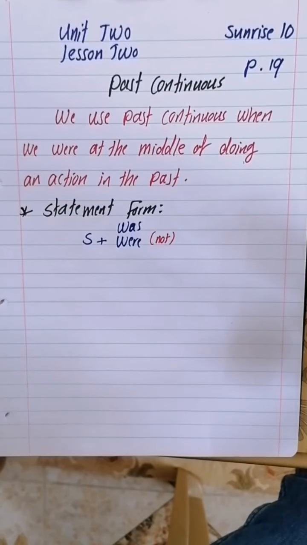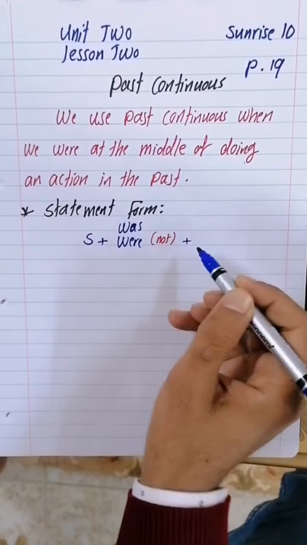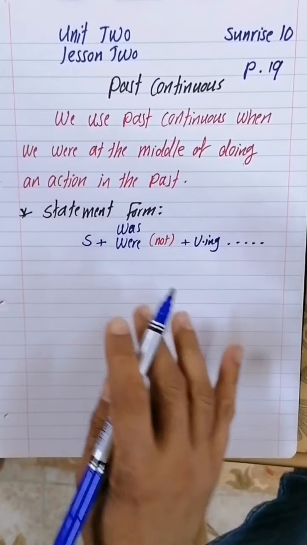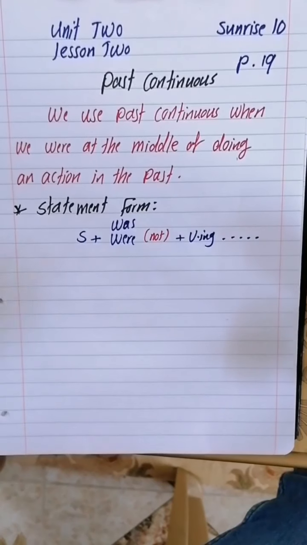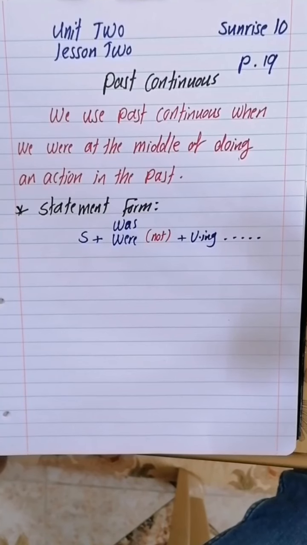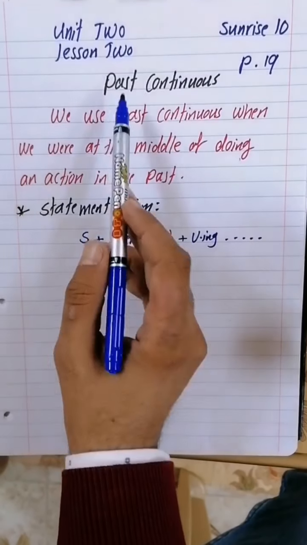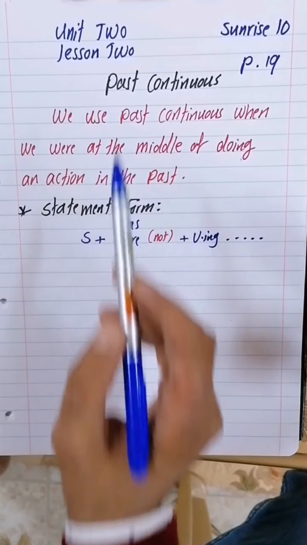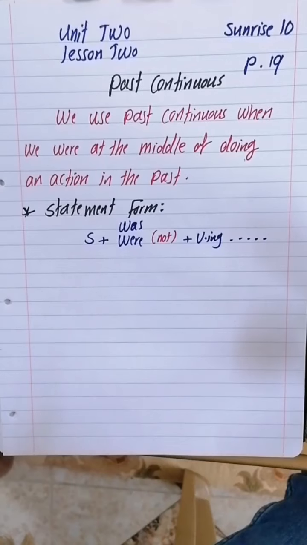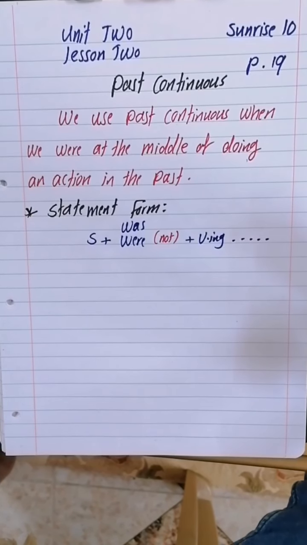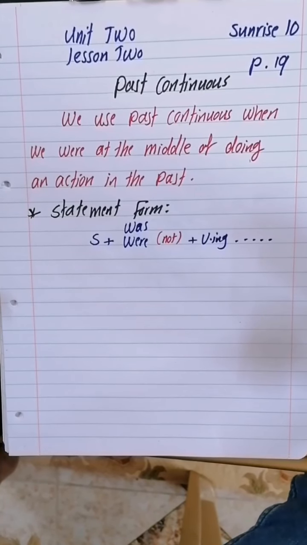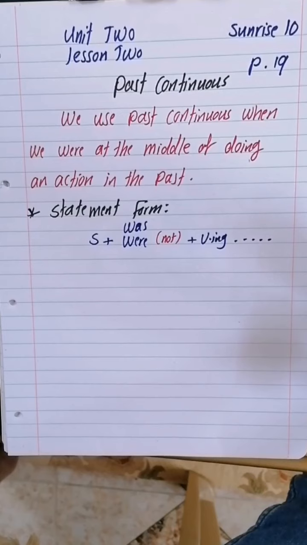And after that, because we talk about continuous, we need to have verb ing and then complements. In present continuous we said we need to have subject is, are plus verb ing, but now we have past. So is, are are present, was and were are the past form. It's very close to present continuous, but they are in the present form, now was and were in the past form.